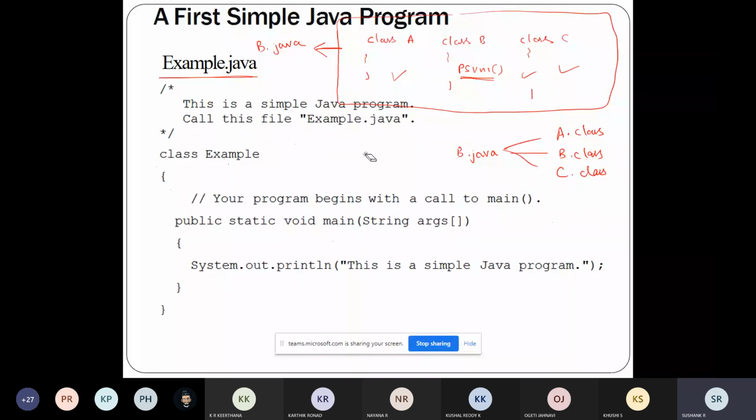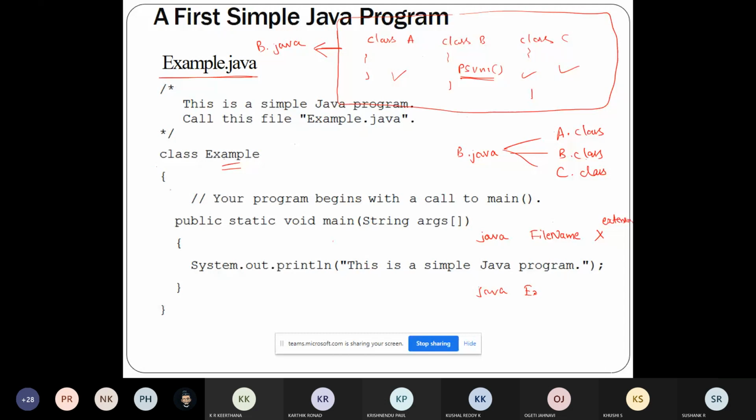In order to run the program, the command is java file name. One more thing here: you should not use any extension. Don't use any extension here. Just give the file name. So java, what is my file name?